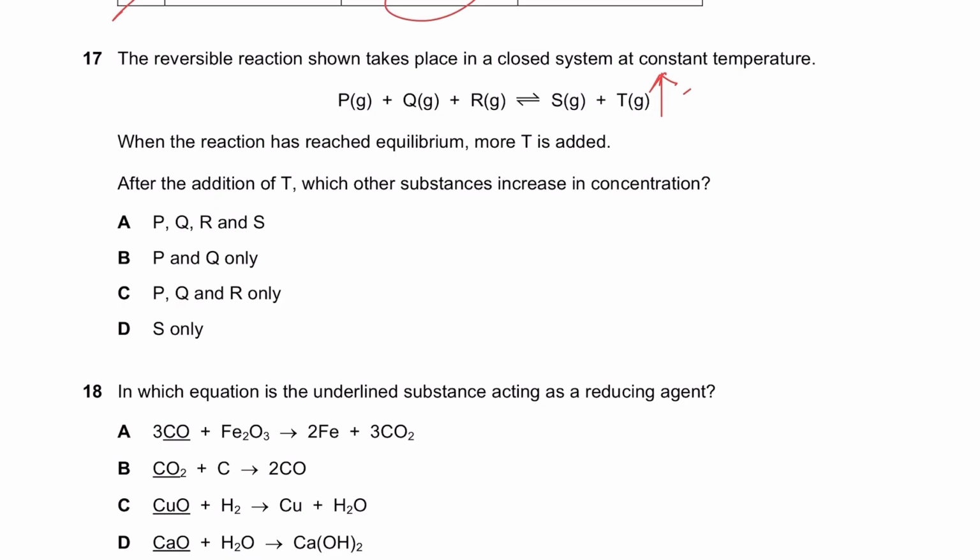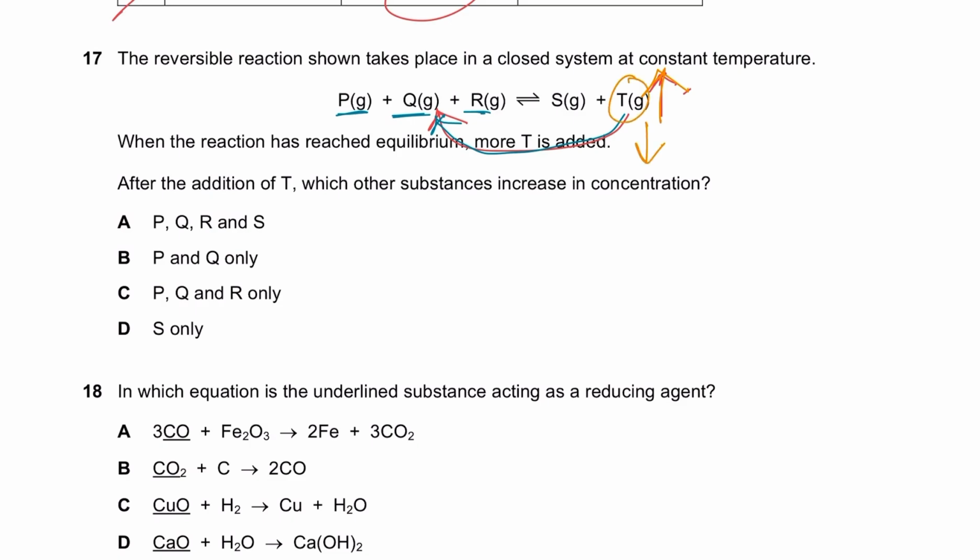So if you add more T, the system will want to decrease the amount of T, right? And how will it do that? It will shift the equilibrium backwards, by making more P, Q and R and reducing the amount of S and T, right? S and T will get used up, it will break down to make P, Q and R. That is what happens, because if you mess with the equilibrium, it will mess with you.